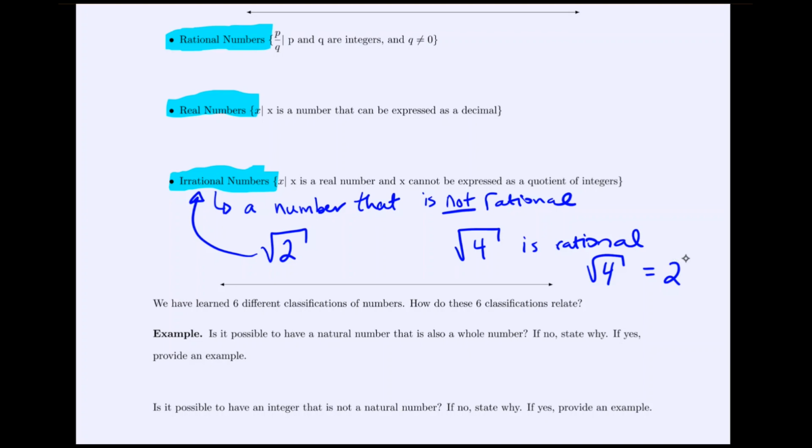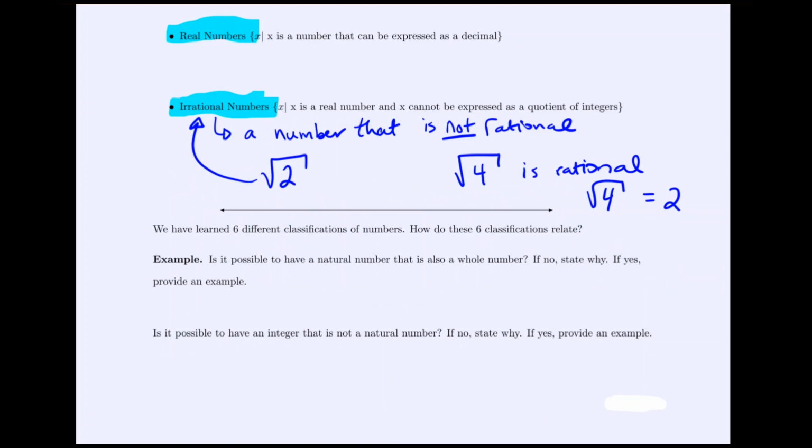So for this class, how are you going to recognize irrational numbers? It's going to be whenever it's the square root of a number that can't be simplified further. So the square root of 4 is a rational number because it can be simplified further to be 2, but the square root of 2 can't be simplified any further. And we're not going to focus too much on this in this lesson.